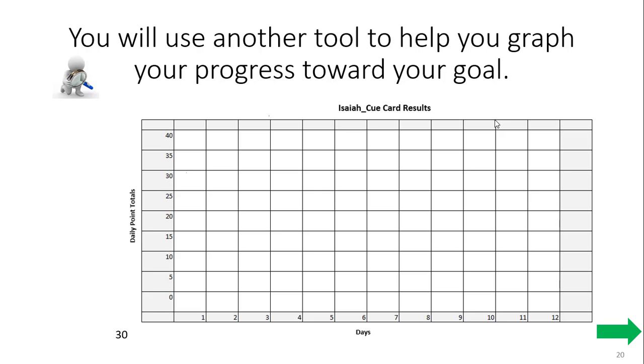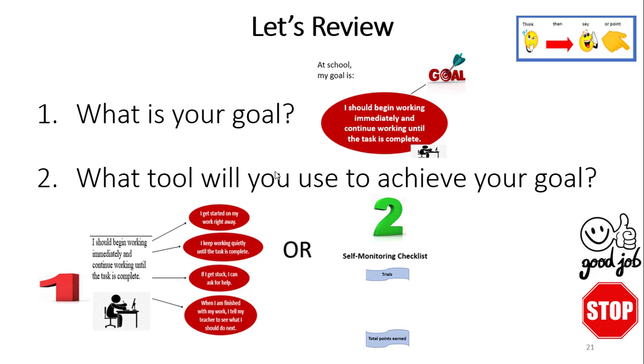This is another way that we're going to track our progress. So remember I said I want you to get 30 points, right? 30 points in 2 out of 3 days in a row. That is going to be your goal that you're going to meet. And if you do that, it means that you've met your goal. So this is another self-monitoring tool that'll help us to track our data. Hopefully we'll see 3 dots at 30 or higher in 2 out of 3 days in a row.